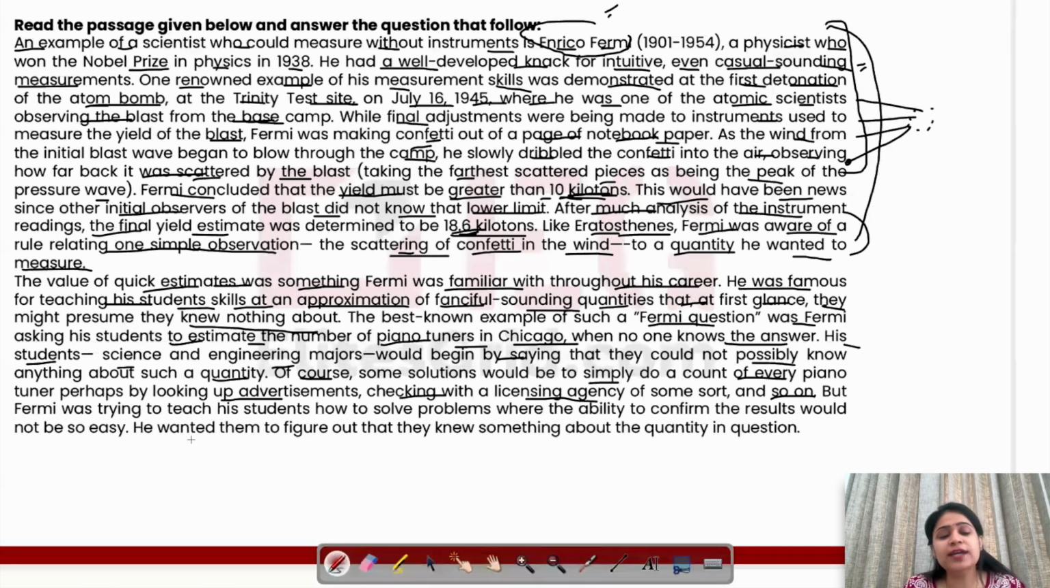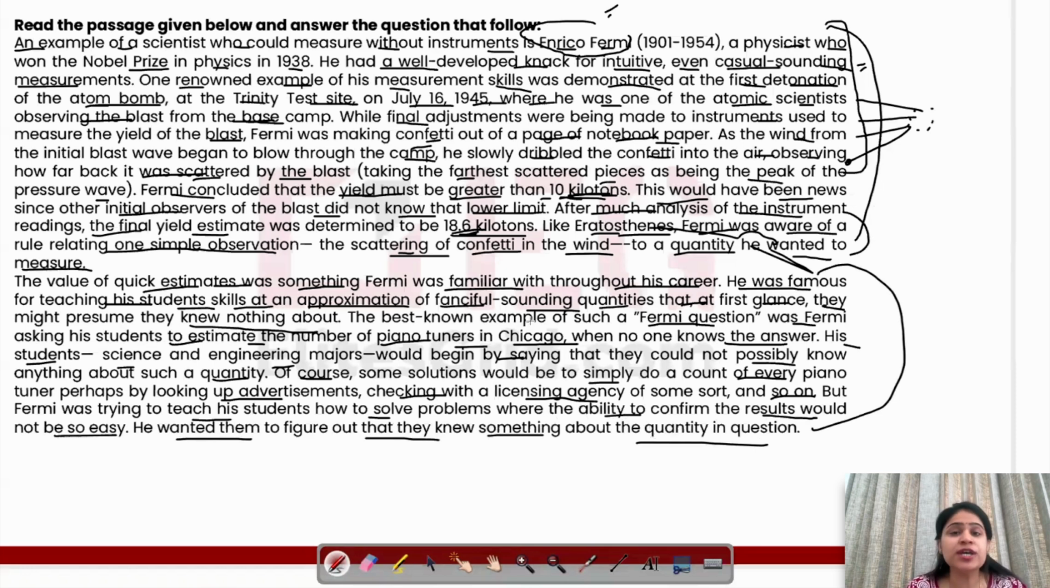But Fermi was trying to teach his students how to solve problems where the ability to confirm the results would not be so easy. He wanted them to figure out that they knew something about the quantity in question. So again, we are talking about his ability to estimate certain quantities even when you do not know about them properly. One example is given: when he was teaching his students, he asked a question: how many piano tuners are there in Chicago?